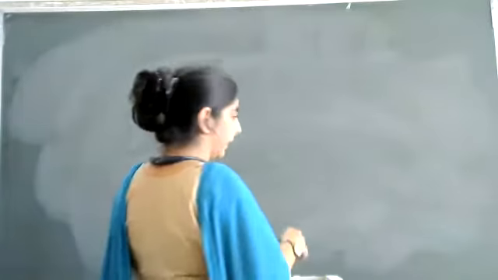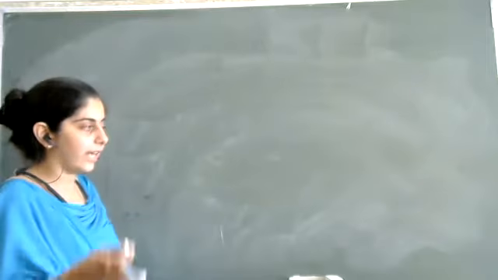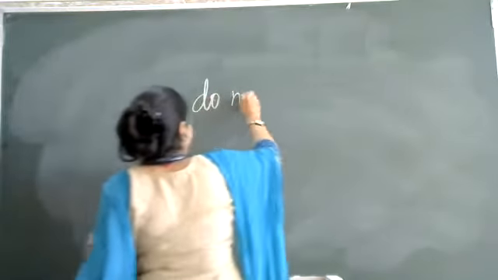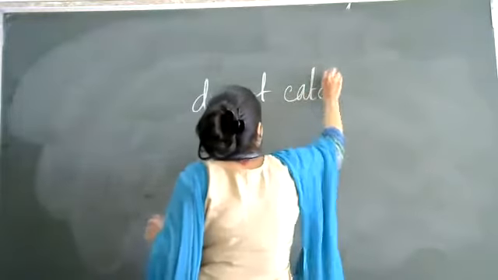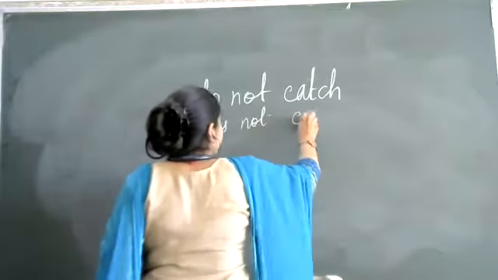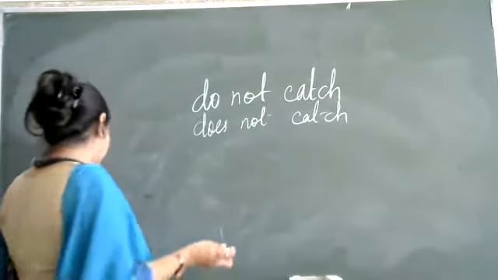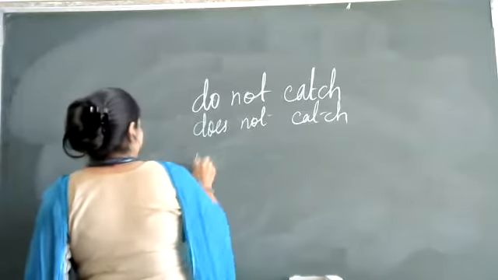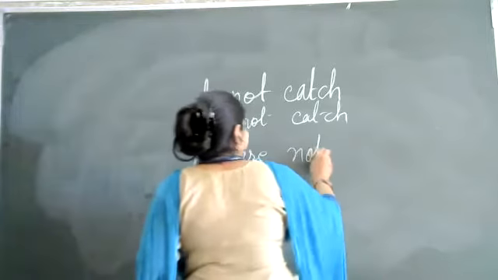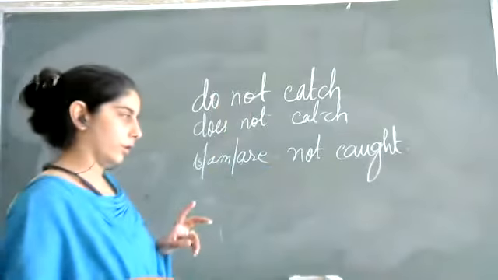Same will go for negative also. Do not catch या does not catch अगर आता है, if it is do not catch or does not catch, it will change into is, am, are not caught. ठीक है?